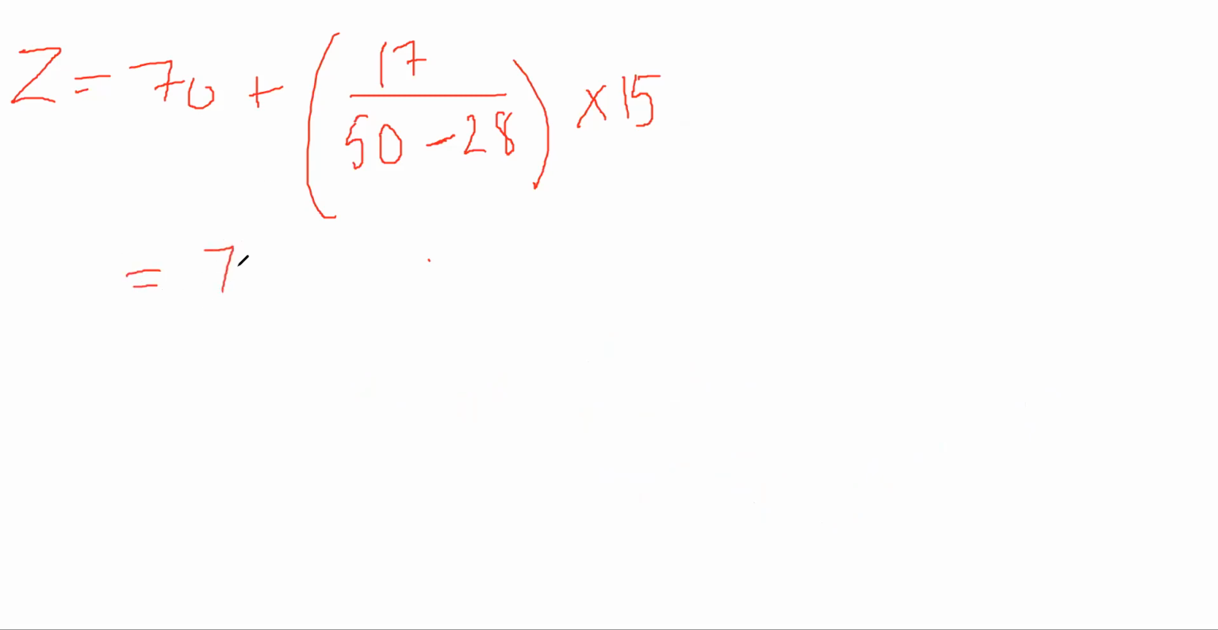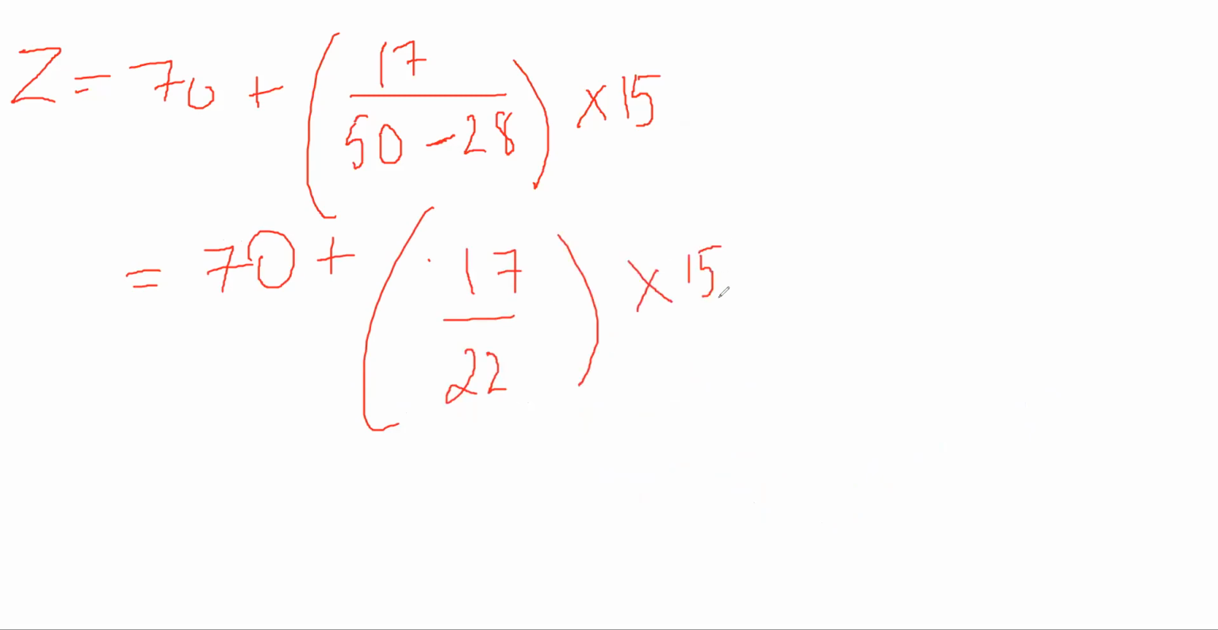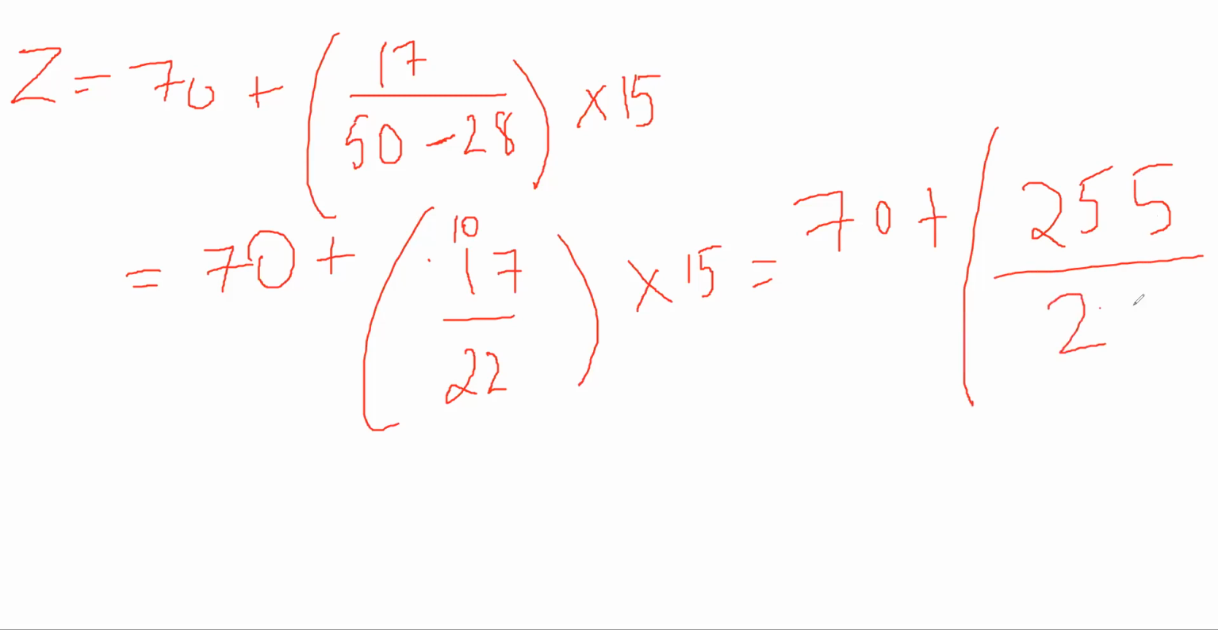Okay, 70 plus 17 divided by, how much is this, 22, right? Yes, into 15. So how should I do it? Okay, we can do it like this: equal to 70 plus 15 into 17. How much is 15 into 7? 95, no? No, 15 into 8 is 120, so 105, right? 5, 10. 15 into 1 is 15, plus 10, 25. So 15 into 17 is 255, divided by 22.